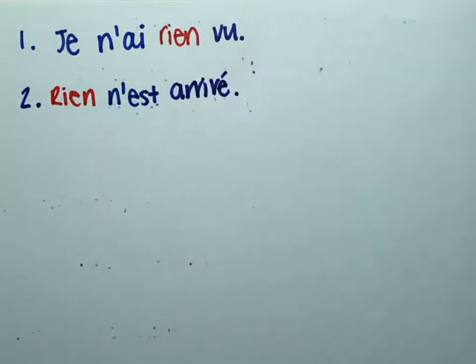So nothing happened. So you have an example of seeing ne rien, which is a regular past participle with your passé composé, and how it goes after that helping verb. And now you have it when it's a subject in the passé composé, rien n'est arrivé. So it still goes first, and then your ne goes before that helping verb, just like it would normally.